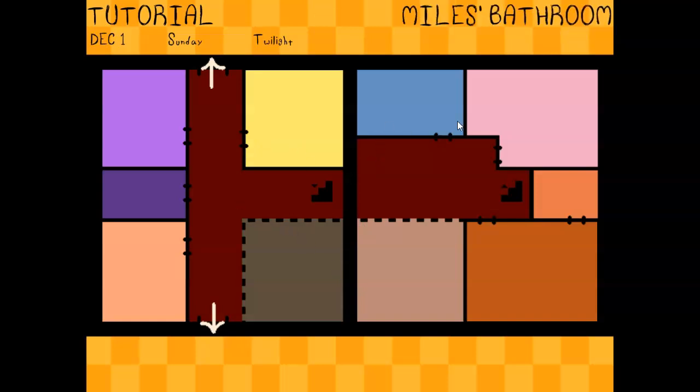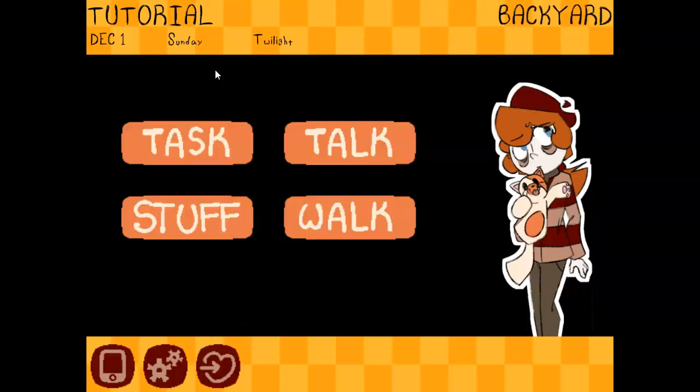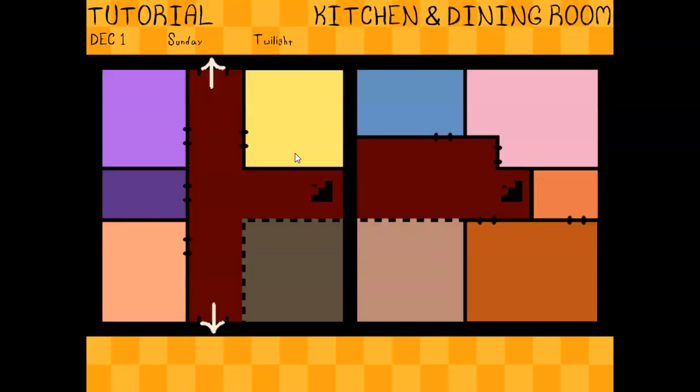And as you can see, as you mouse over different areas, it'll show stuff. So right now, all it does is this, but in the final version, I plan on having it change out backgrounds for you. So as you can see, we have Terrence's room, Terrence's bathroom, Mem and Da's room, backyard, kitchen and dining room, and living room, and Miles's bathroom, laundry room, Miles's closet, Miles's room, entertainment center.